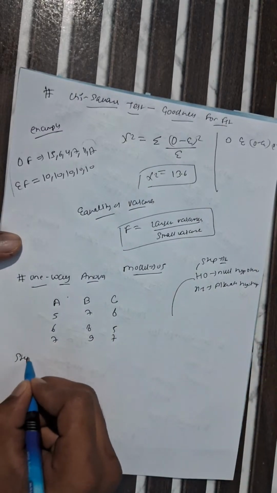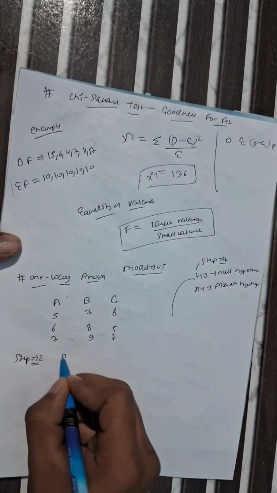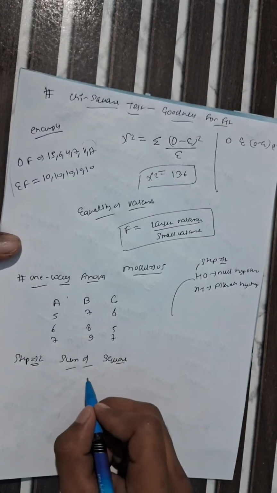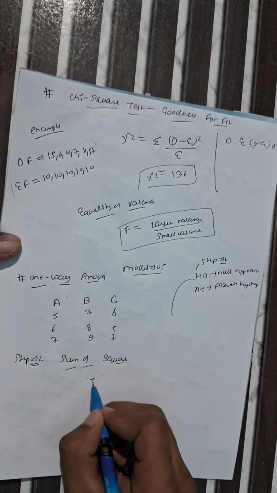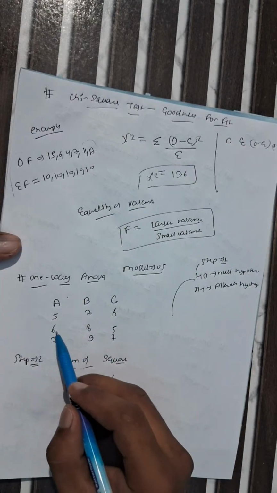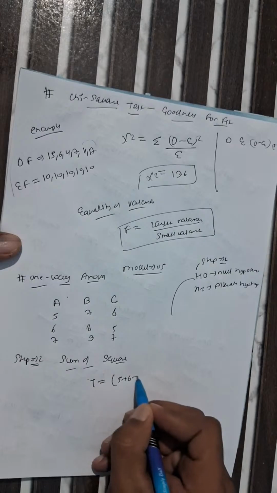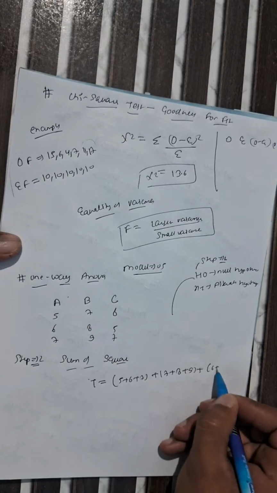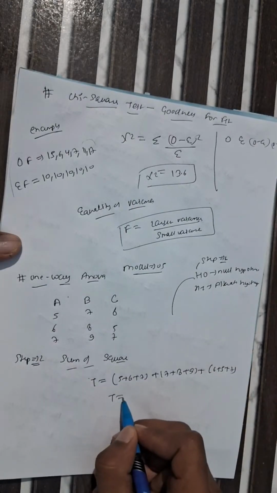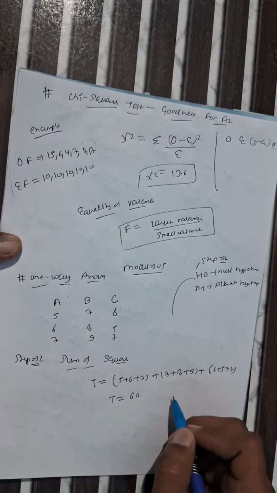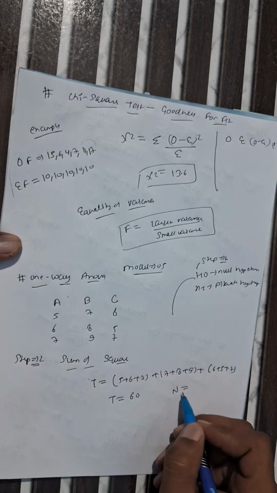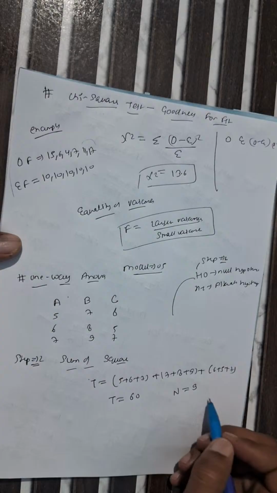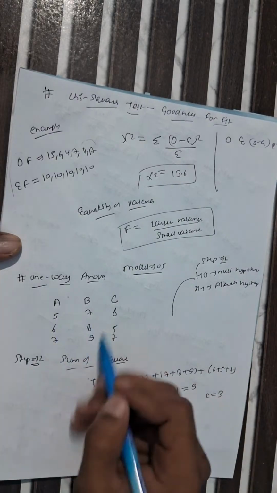Step 2 is the sum of squares for the given data. So how can we find the sum of squares? First we find the total. Total equals 5 plus 6 plus 7 plus 7 plus 8 plus 9 plus 6 plus 5 plus 7. When you add it, it becomes 60. And what is the value of capital N? This is the total number of observations, which is 1, 2, 3, 4, 5, 6, 7, 8, 9. So 9 is there. And the number of columns is C equals 3.